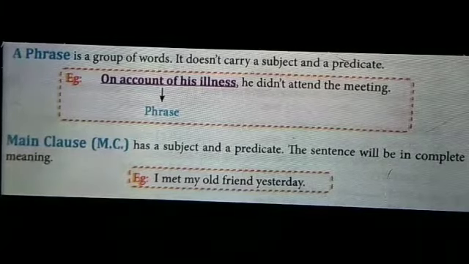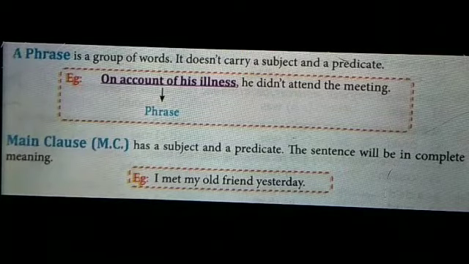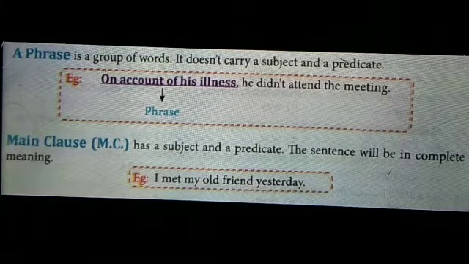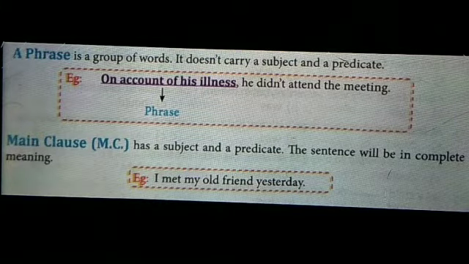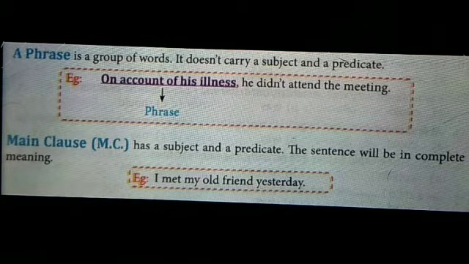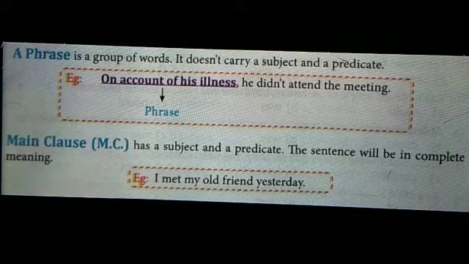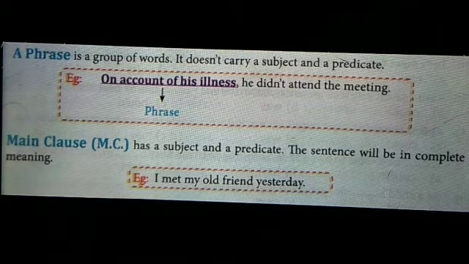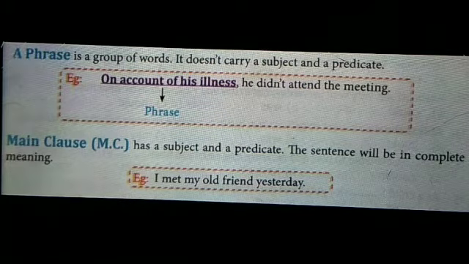Dear students, before moving on to simple, compound, complex, it is very important to be familiar with phrase, main clause and subordinate clause. Let's see this. A phrase is nothing but a group of words. It doesn't carry a subject and a predicate. So you know any sentence has a subject and a predicate. Subject is the main part and predicate is always headed with a verb.